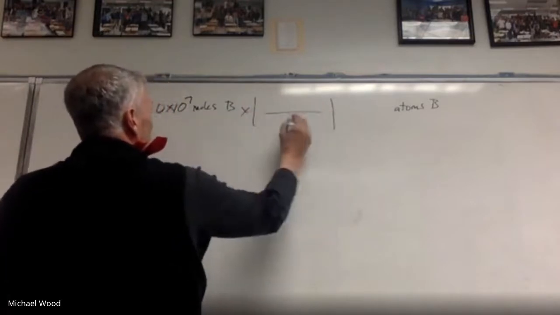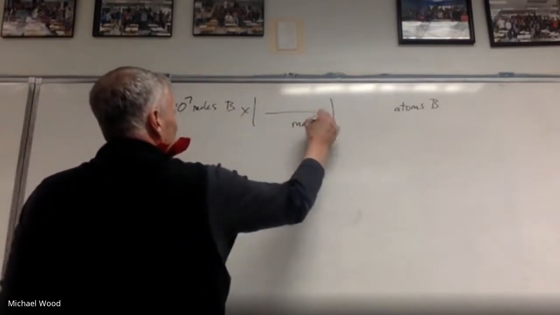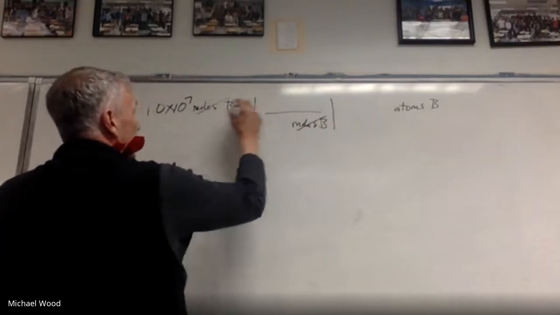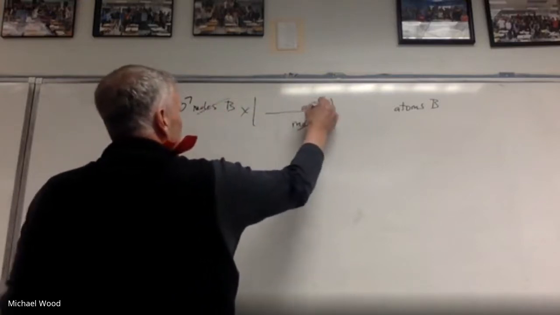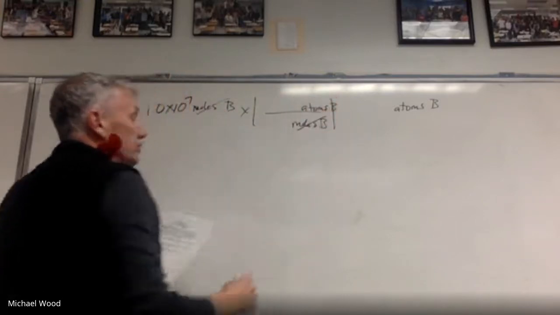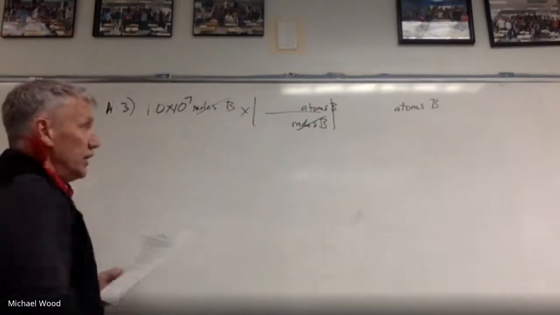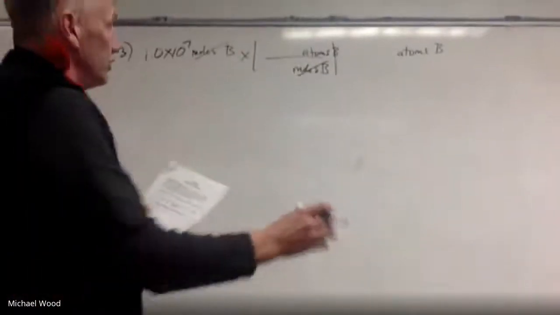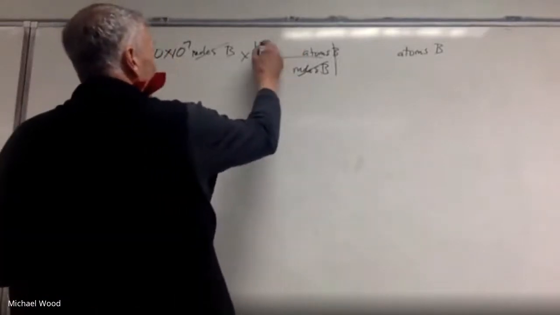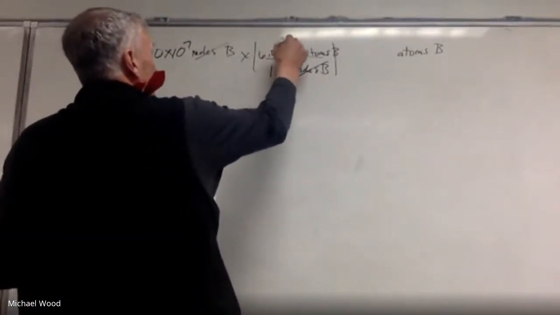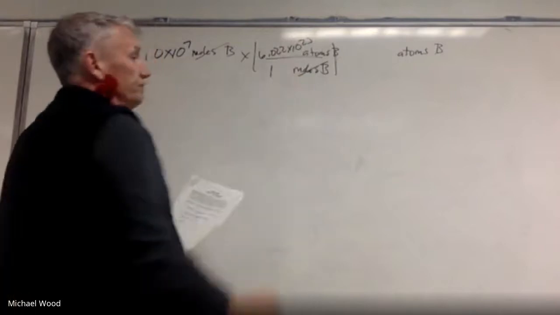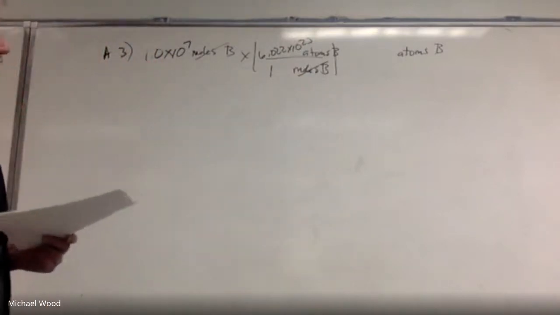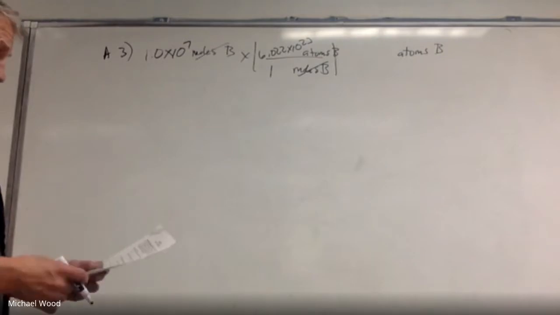Since I start with moles, moles go on the bottom, so they cancel out. Since I end in atoms, atoms go on top. So there's my units. Now for the numbers, the number that goes with moles is 1, and for atoms, it's Avogadro's number. And again, some of you asked really good questions in class yesterday. It's just about calculate. So calculate that out.